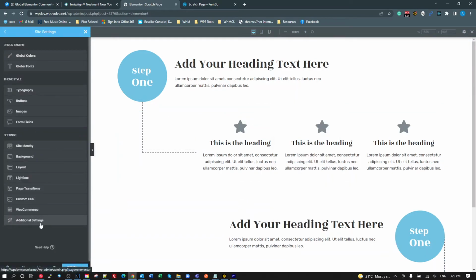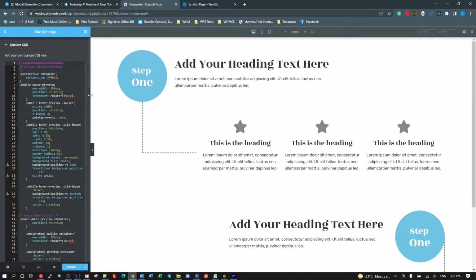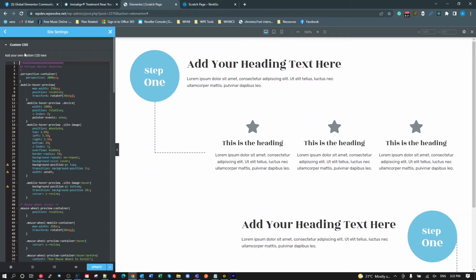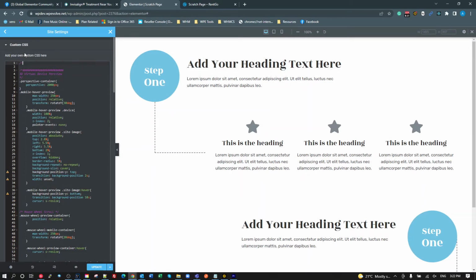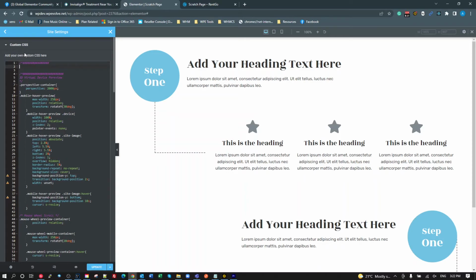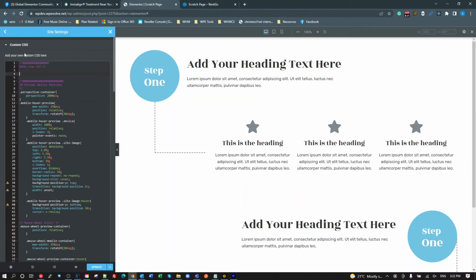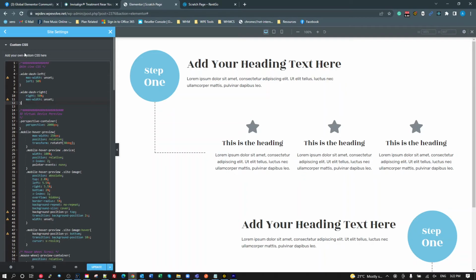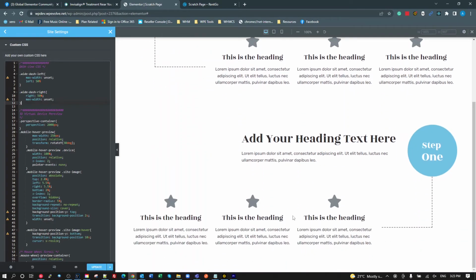Where are we? Custom CSS. I've got a lot of stuff in here, so I'm just going to comment at the top. Stick those there. Okay, now this is working again.